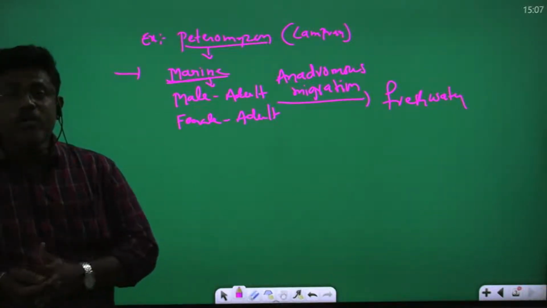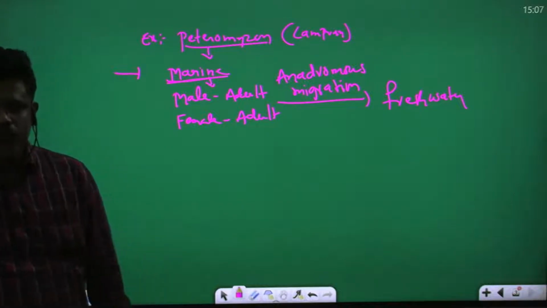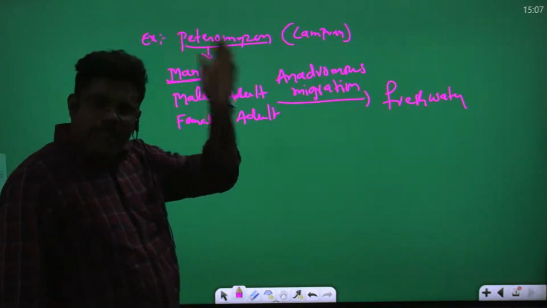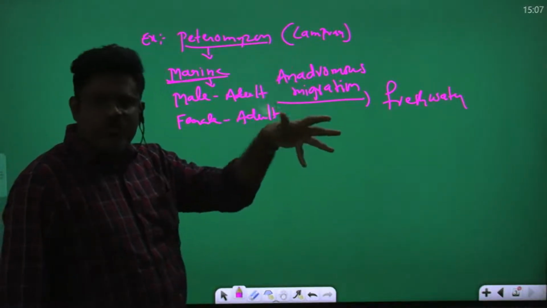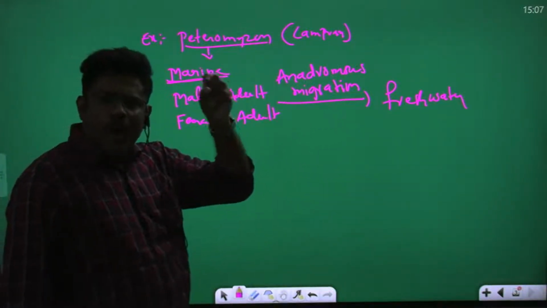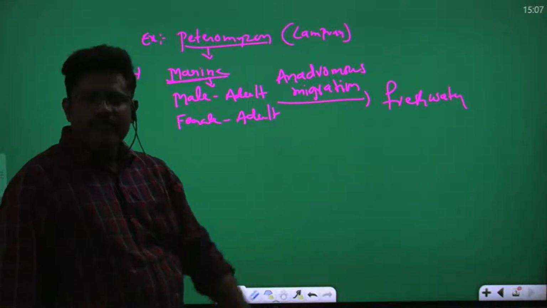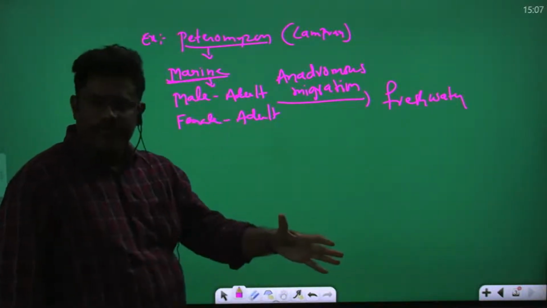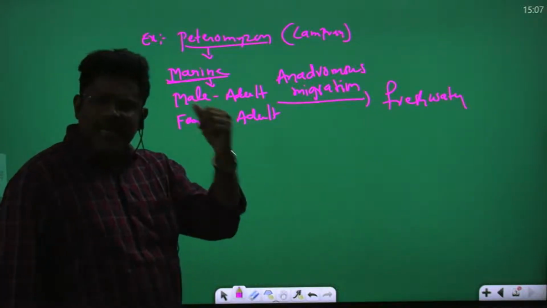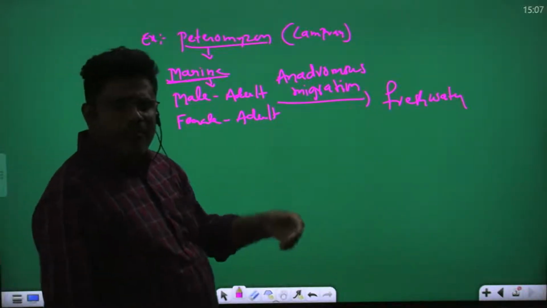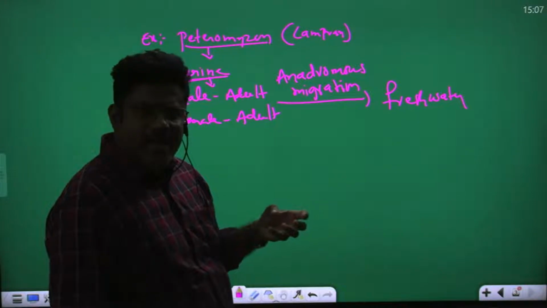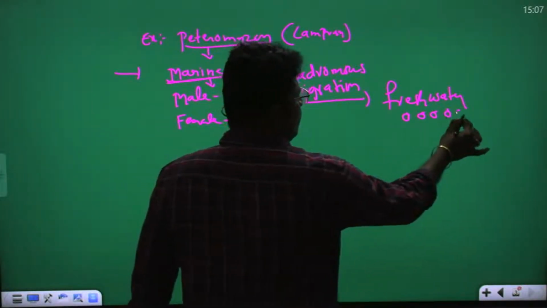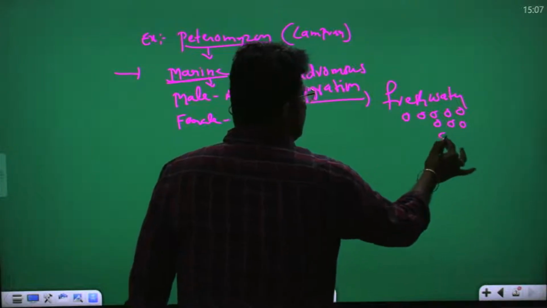Adults move into fresh water for spawning. Male and female copulate in the fresh water. After copulation, male will die. After spawning, female also dies. Spawning means egg laying. That means the adult female lays eggs in the fresh water.